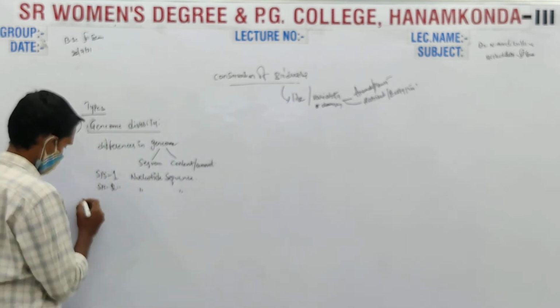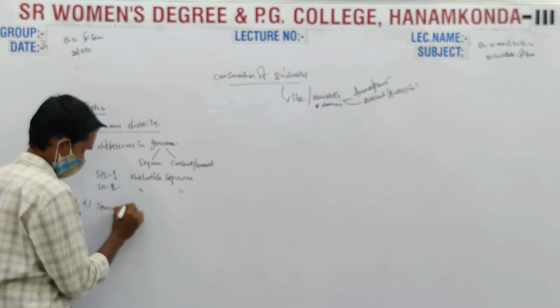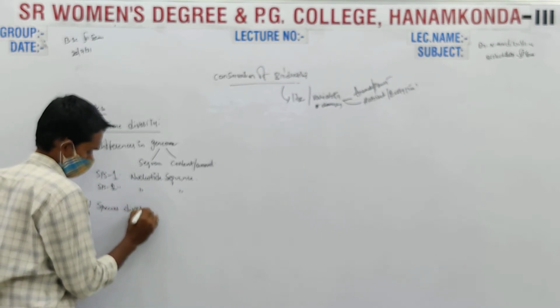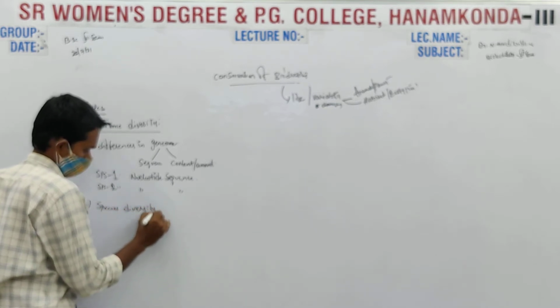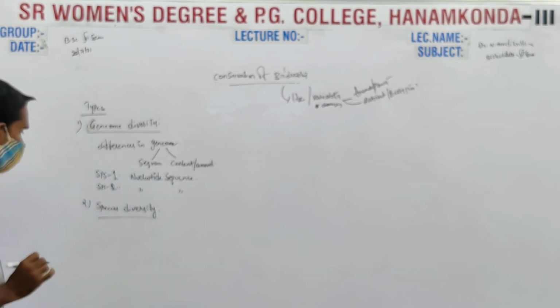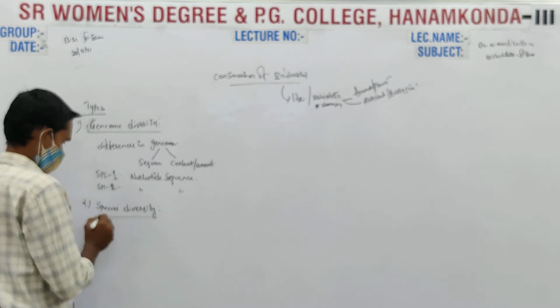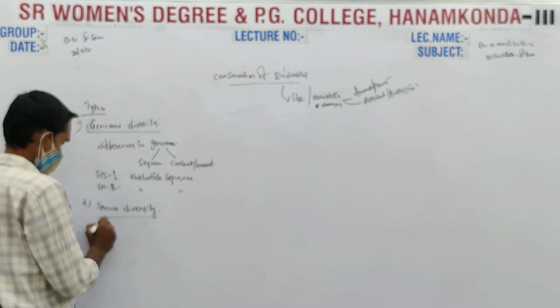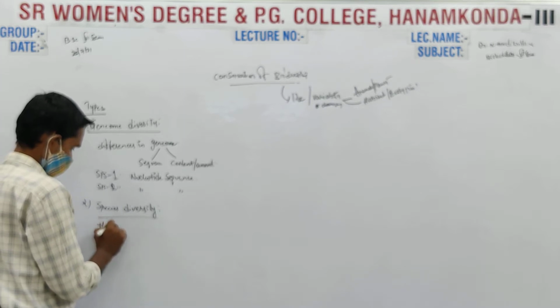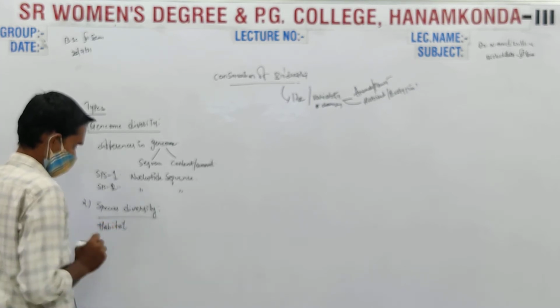The second one is species diversity. If you take a habitat, a habitat is nothing but the living area.